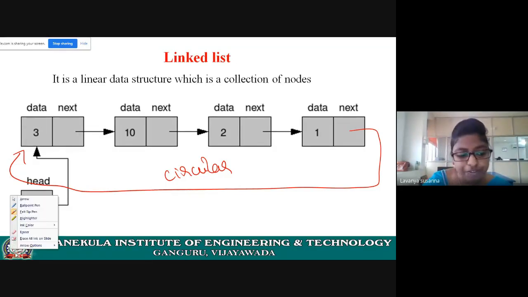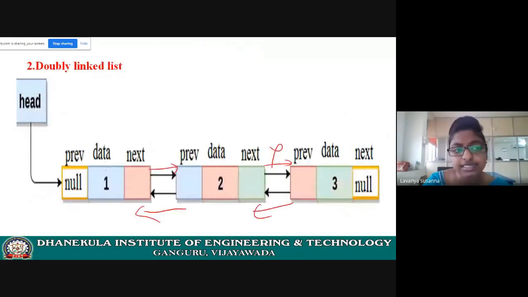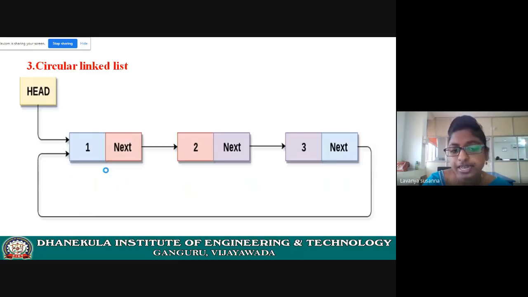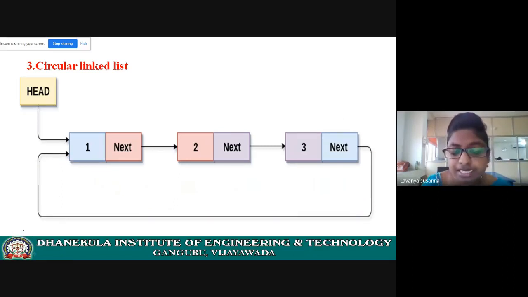I hope you understood the different types of linked list. First one is a single linked list. Second one is a doubly linked list. Doubly linked list contains 3 fields: prev, data, next. Prev is a pointer which points to the previous node. Data is a value. Next is a pointer which points to the next node. Next, see the circular linked list. The only difference between circular linked list and single linked list is that the last node's next field will point to the first node. These are the different types of linked lists. I hope you understood. Please draw all these diagrams.